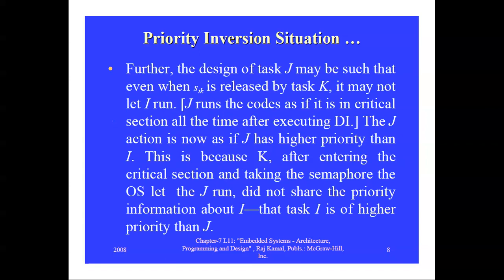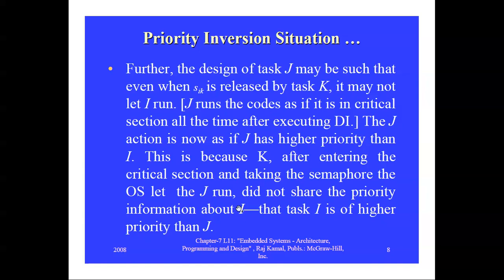Further, the design of task J may be such that even when SIK is released, even when the semaphore is released, it may not let I run. That means J is designed in such a way that even if K releases the semaphores, J still does not allow I to run.